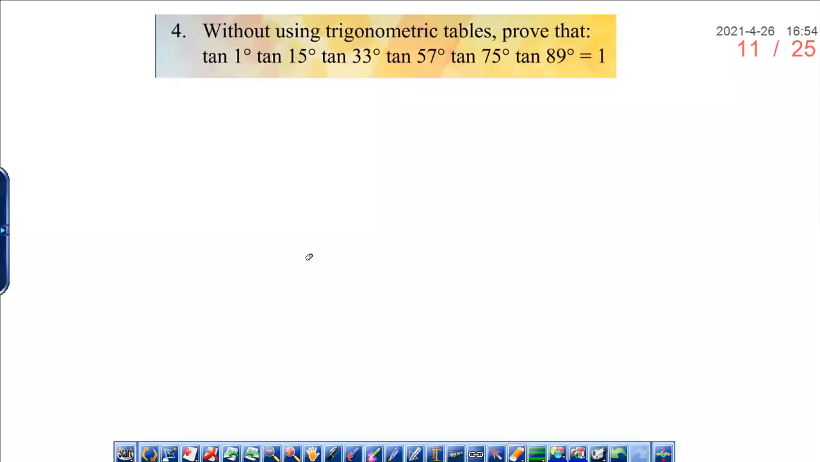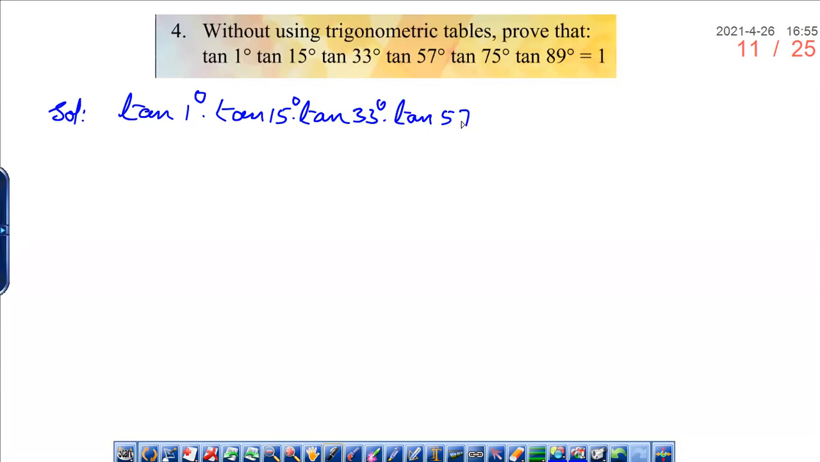Now let us solve the fourth problem. Without using trigonometric tables, prove that tan 1 degree into tan 15 degrees into tan 33 degrees into tan 57 degrees into tan 75 degrees into tan 89 degrees is equal to 1. Here also we will use the complementary angle and convert the LHS. Let me write the LHS: tan 1 degree, tan 15 degrees, tan 33 degrees, tan 57 degrees, tan 75 degrees, tan 89 degrees.